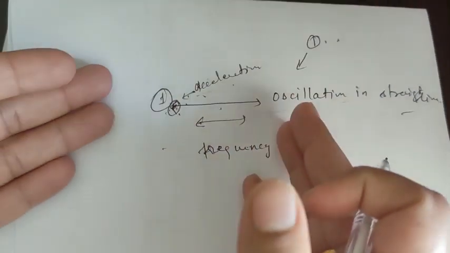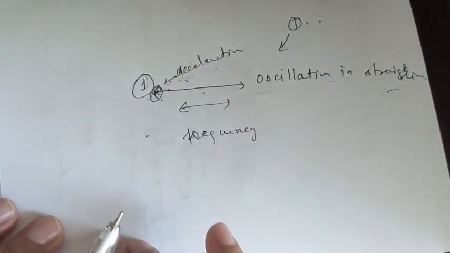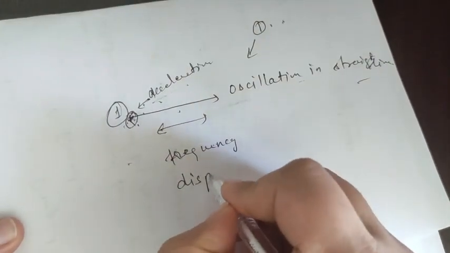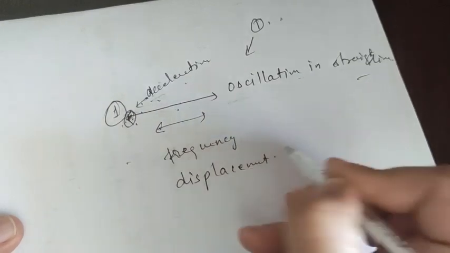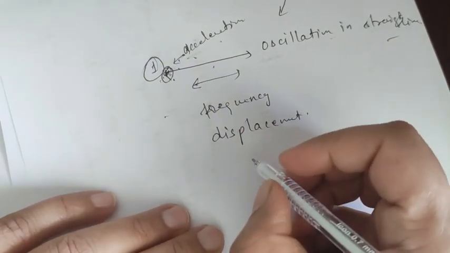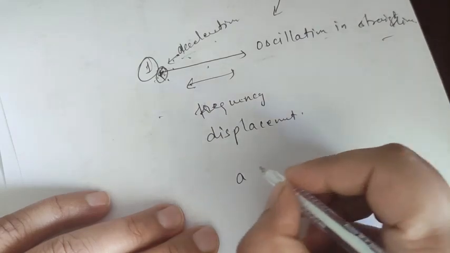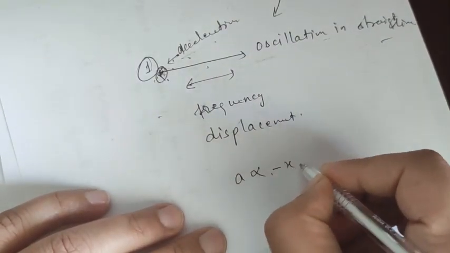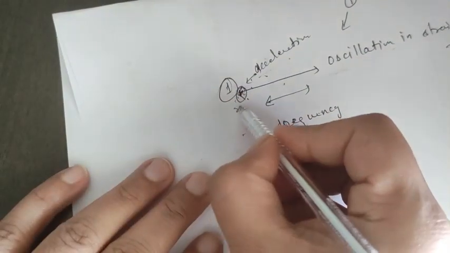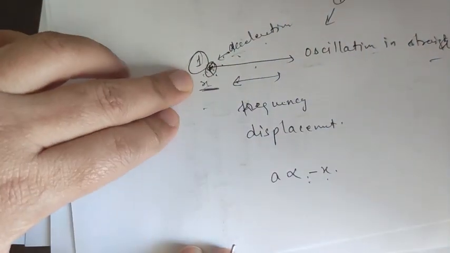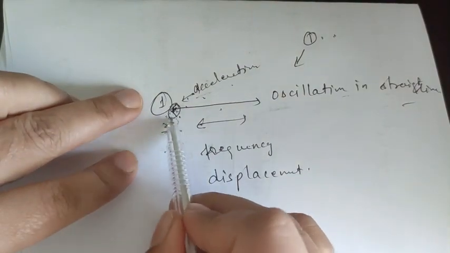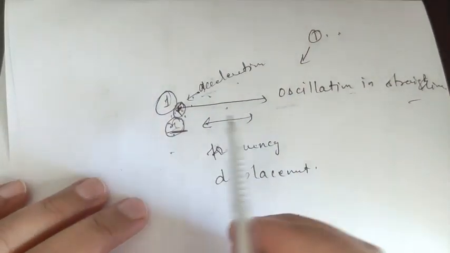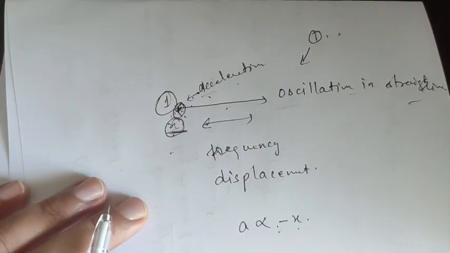Displacement means the maximum displacement about the mean position. Mathematically, if a is acceleration, it is directly proportional to minus x. Why minus x? Let's say x is the mean position, the position where the object is fixed, and then it goes oscillating in a straight direction.